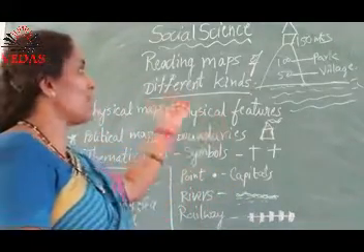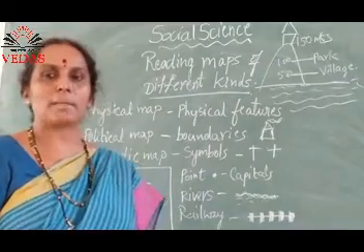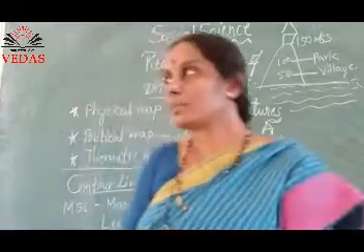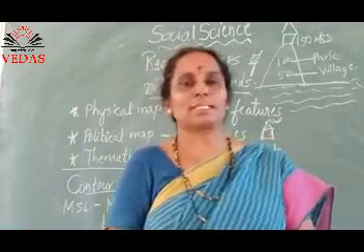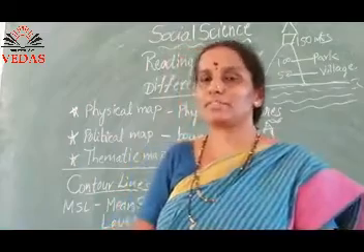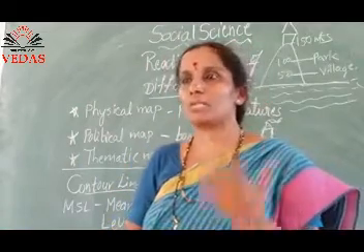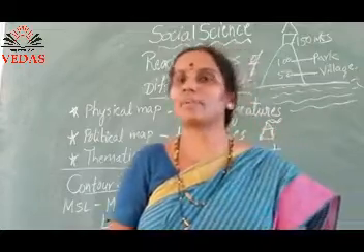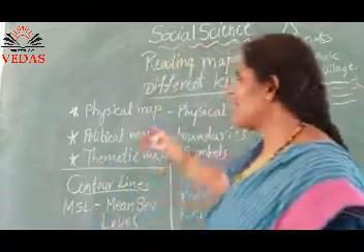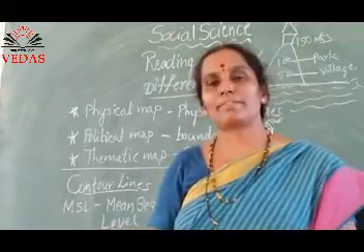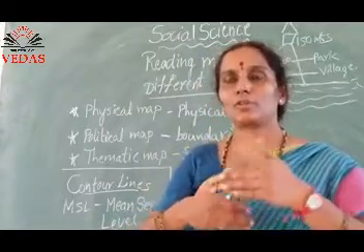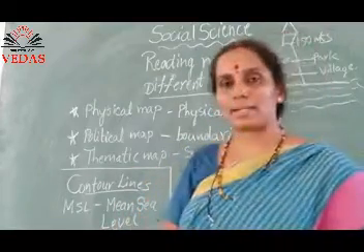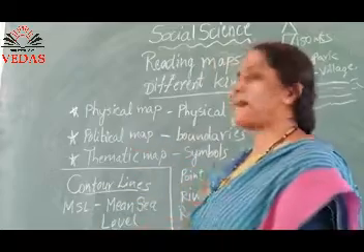Different kinds of maps: physical map, political map, thematic map. Why do we use physical map? Through physical maps we are going to find out the physical features or reliefs of the place, like mountains, water bodies, then forest area, deserts, all these things we are going to learn. Then coming to political map, for administrative purpose we have divided the place into districts, states, countries, international borders, all these things. To know and to understand the borders and all, we are going to have political map.